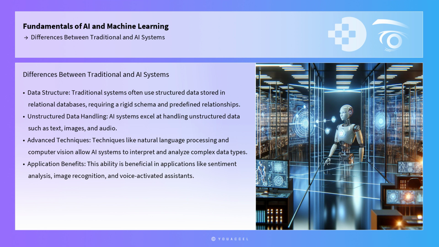The differences between traditional and AI systems can also be observed in their approach to data. Traditional systems often use structured data stored in relational databases, which require a rigid schema and predefined relationships. AI systems, on the other hand, excel at handling unstructured data such as text, images, and audio. Techniques such as natural language processing and computer vision allow AI systems to interpret and analyze data types that traditional systems struggle to process. This ability is particularly beneficial in applications like sentiment analysis, image recognition, and voice-activated assistance.